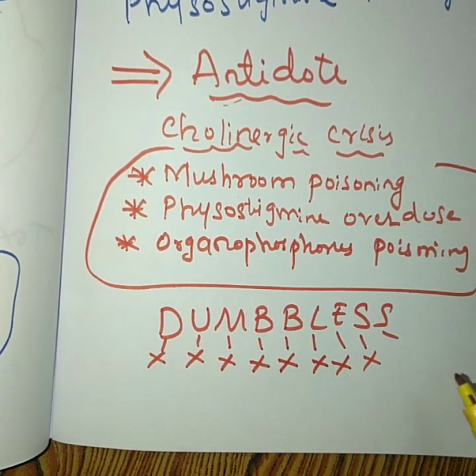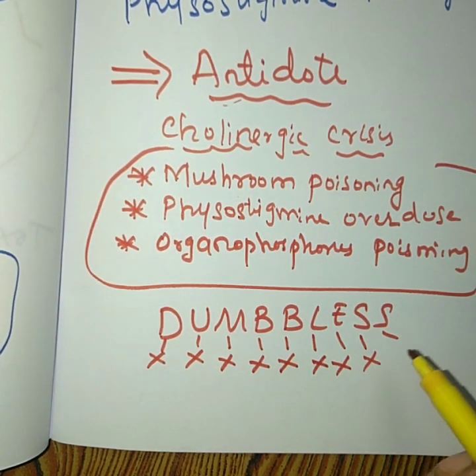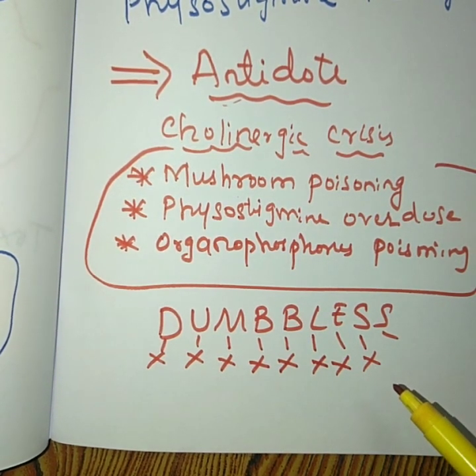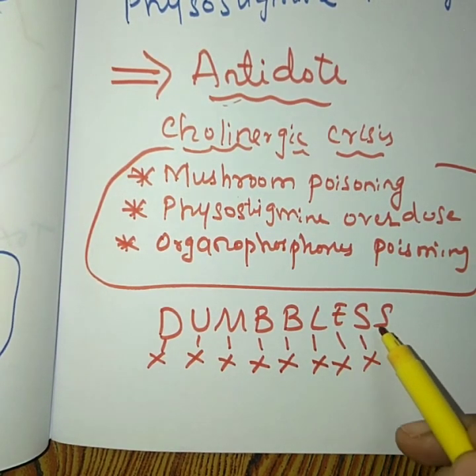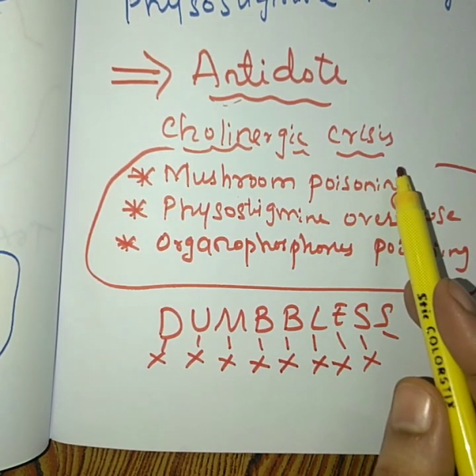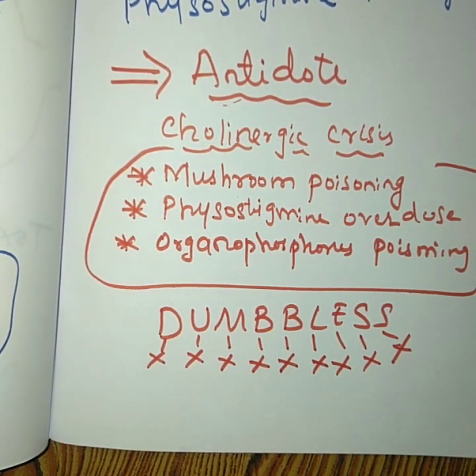Next, salivation is increased by cholinergic crisis, and this can be inhibited by anticholinergic drugs because they will block the M3 receptor present on the salivary glands and will reduce salivation. And lastly, sweating occurs because of cholinergic crisis, and this also can be inhibited by your anticholinergic drugs since they block the M3 receptor present on the sweat glands.